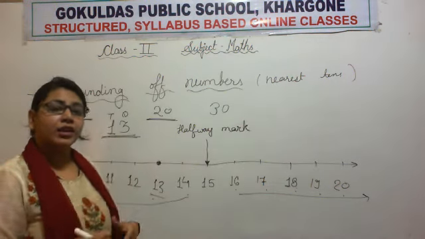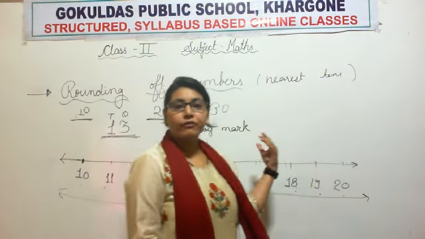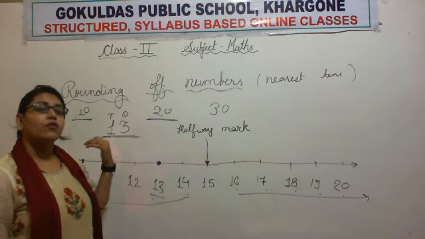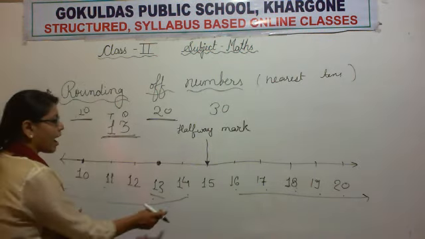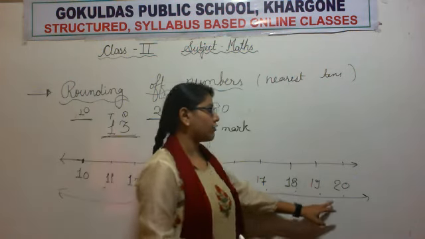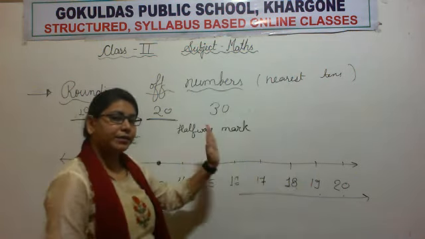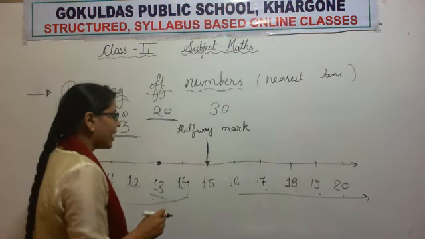For that we can understand whether we have to round this side or this side. So how will we make this mark? 1, 2, 3, 4, 5 numbers are here, 1, 2, 3, 4, 5. 5 numbers are on each side. It means this is the midpoint, so we are going to name it the halfway mark.